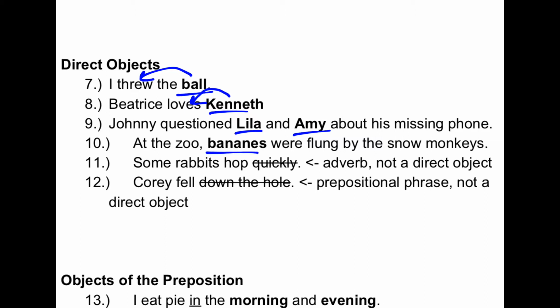At the zoo, bananas were flung by the snow monkeys. This is written in the passive voice. That's why the direct object is here at the beginning. It's the snow monkeys that actually did the flinging, and bananas were what was flung.